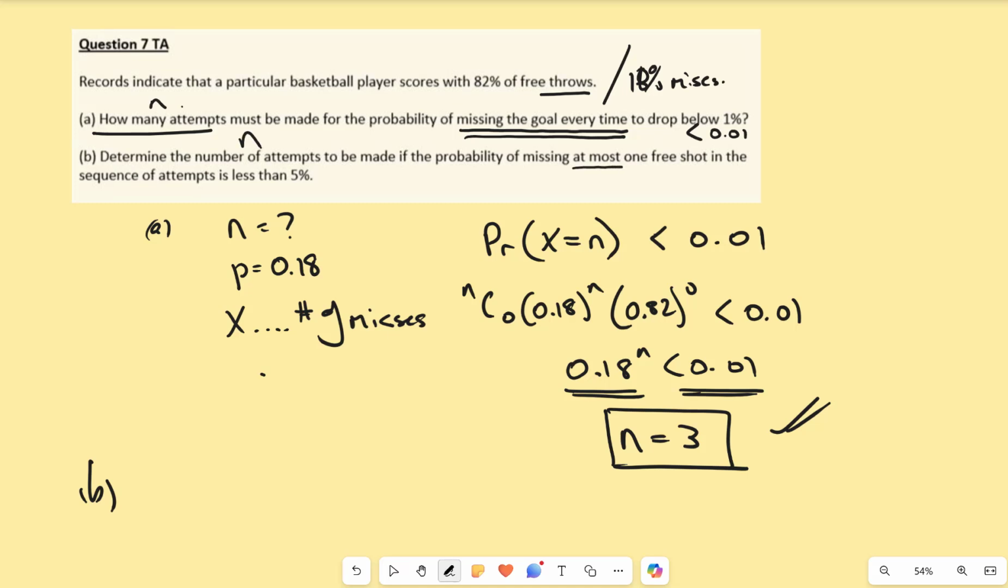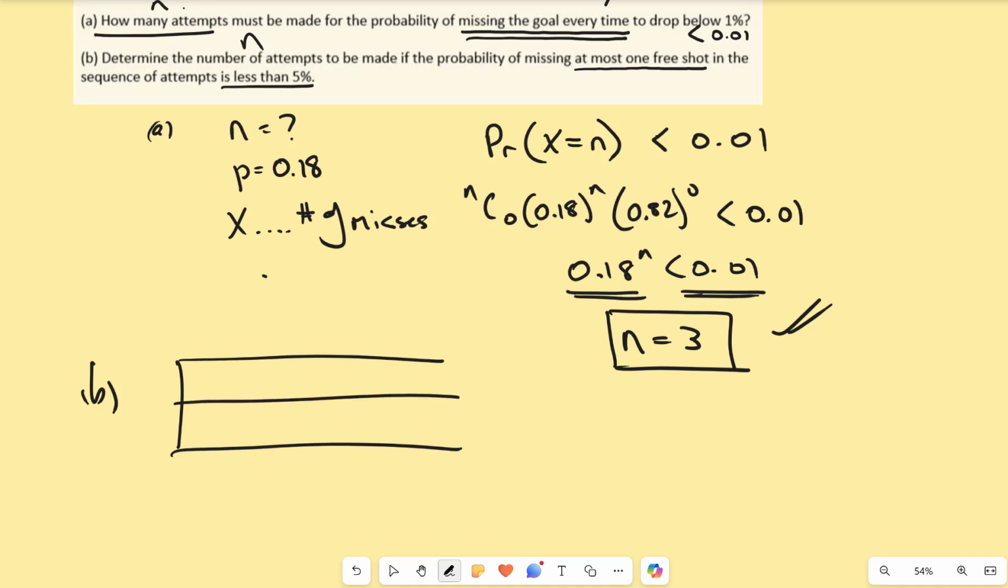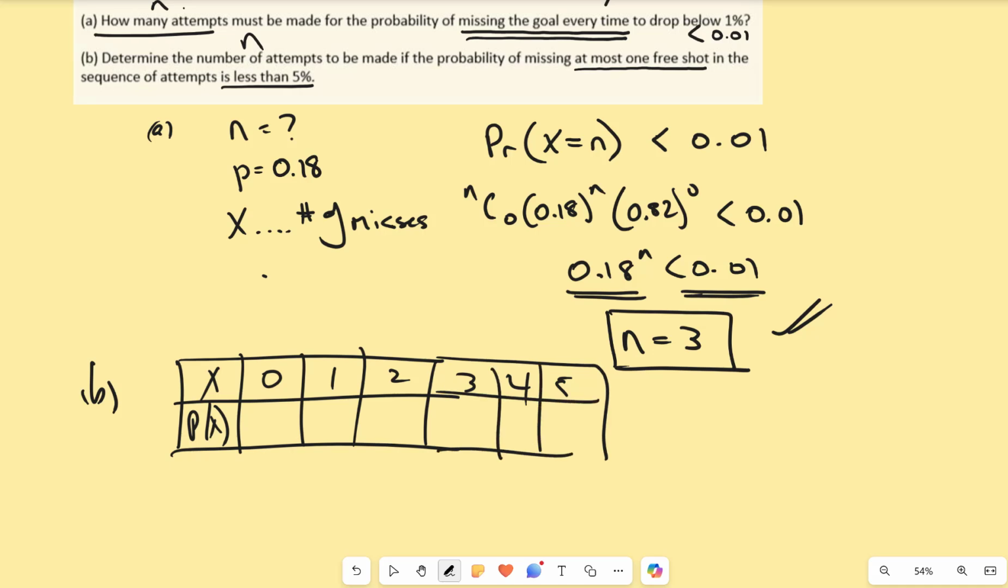Now, part B: determine the number of attempts, N, to be made if the probability of missing at most one free shot, at most one, is less than 5%. So similar, actually quite similar. But we're now talking about the probability of missing at most one. So let's sketch this out. So if they took 5 shots, probability of X. So we could miss none, or 1, or 2, or 3, or 4, or 5. We could miss all 5, yeah? This is helping me decide.